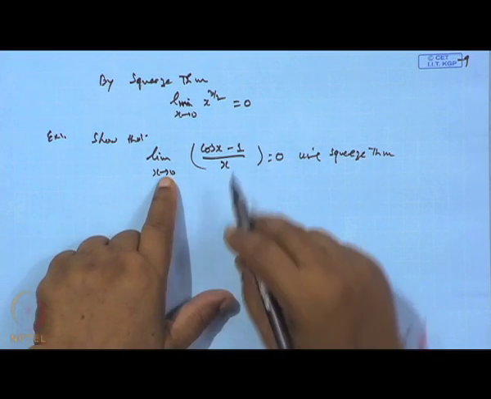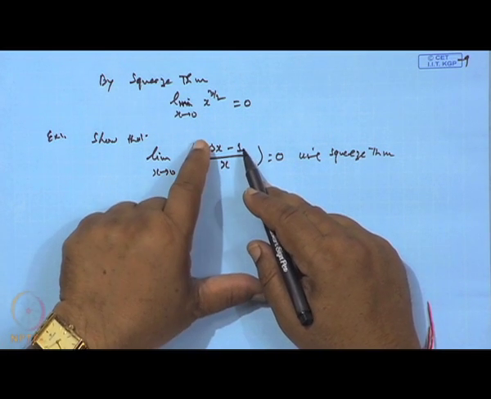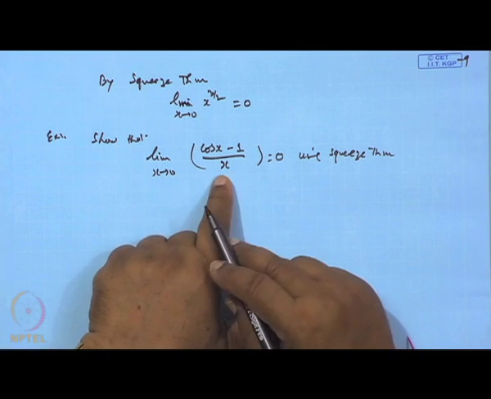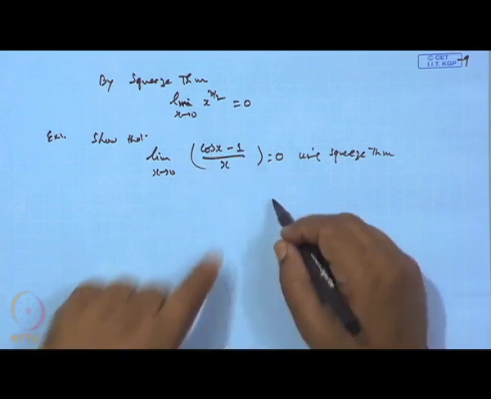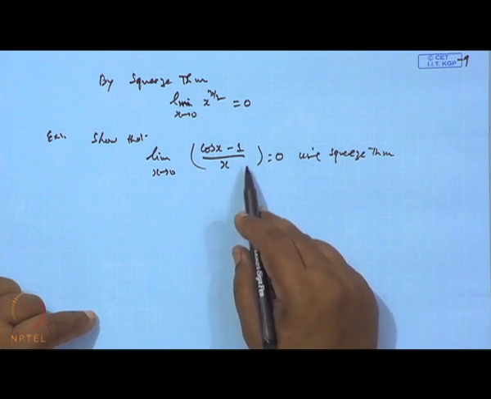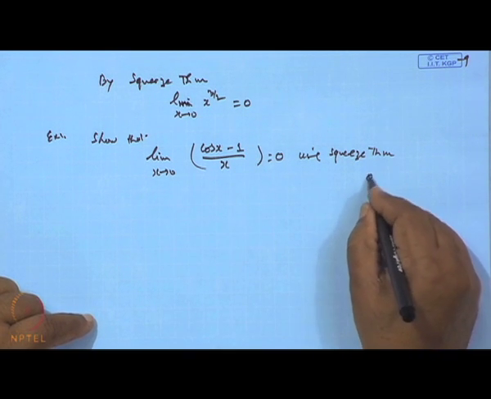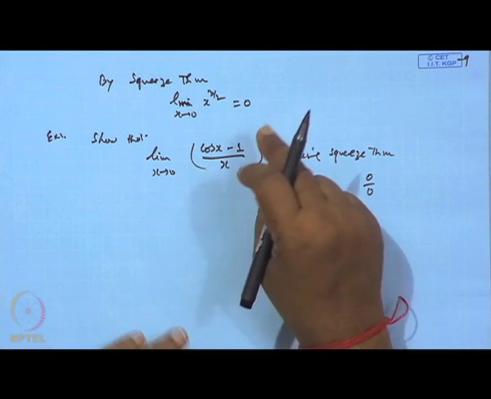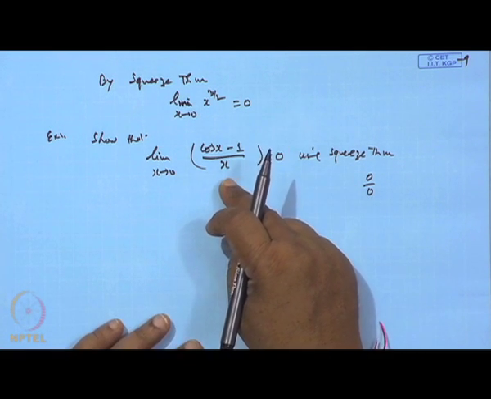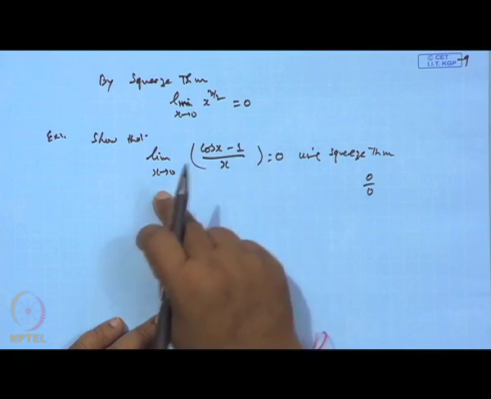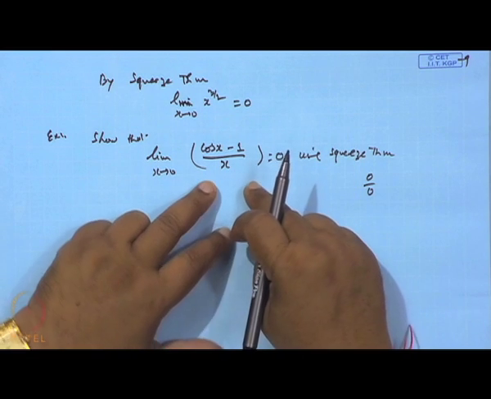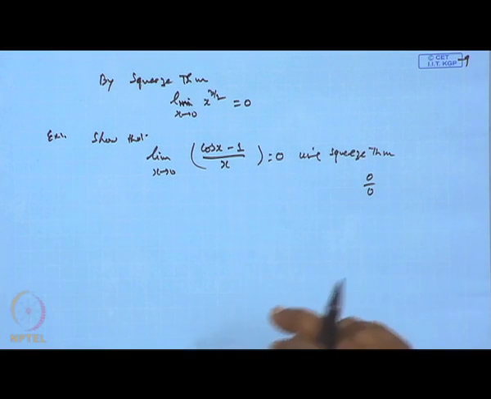Now, here we cannot use the p(x) by q(x) form. Why? Because q(x) is 0, p(x) is also 0. So, basically when you substitute x equal to 0, it comes out to be the 0 over 0 form. So, we cannot apply the earlier result, that if the limit of f(x) is L and the limit of g(x) is M, then the limit of f by g is L by M. This we cannot use. So, let us use the Squeeze theorem.